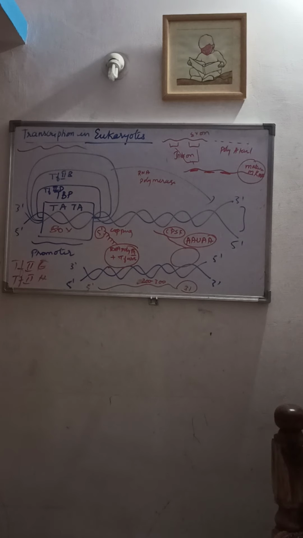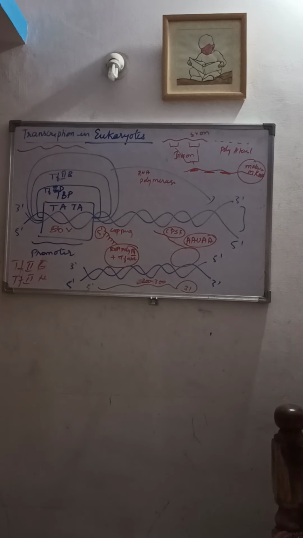This TBP binds to another transcription factor, that is TFIIB, which is responsible for the recruitment of the RNA polymerase to the entire complex.